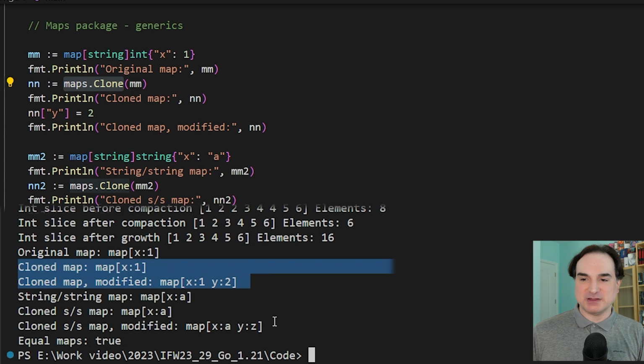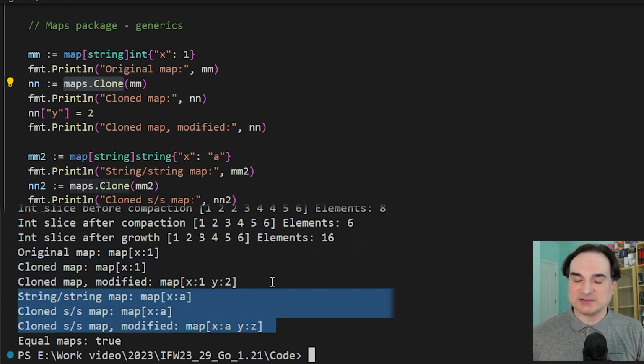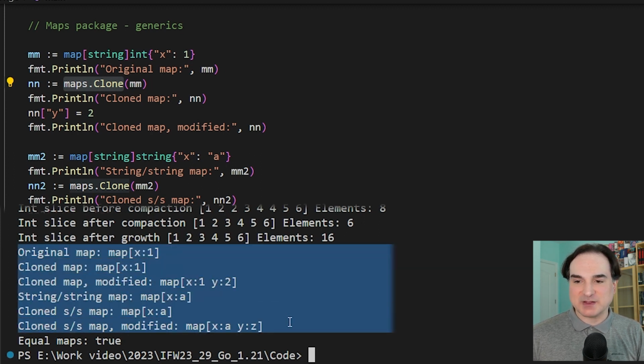A shallow copy means the map itself, the map structure, is distinct, but the contents are the same object if you have a non-primitive type stored there, for instance. So as you can see, we've got clone operations for two different kinds of maps. One of them is a string int map, and the other is a string map. So the same operations will work completely interchangeably on both types.